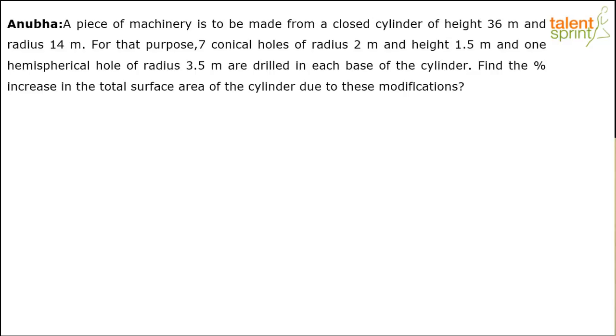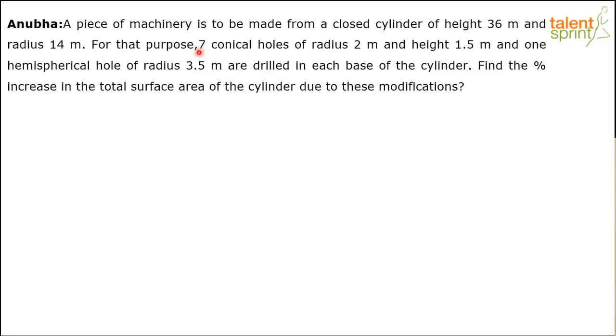Alright, so I think a very interesting question. Let me quickly come over to the video and explain what's happening here. So here we go. This question was posted by Anubha. See what it says. A piece of machinery is to be made from a closed cylinder of height 36 meters and radius 14 meters.